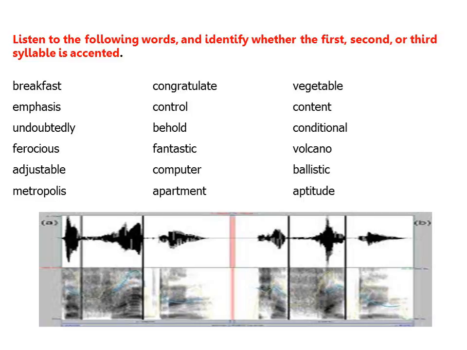Here, the second syllable is accented. Metropolis. Here, the second syllable is accented. Apartment. Here, the second syllable is accented. Aptitude. Here, the first syllable is accented.